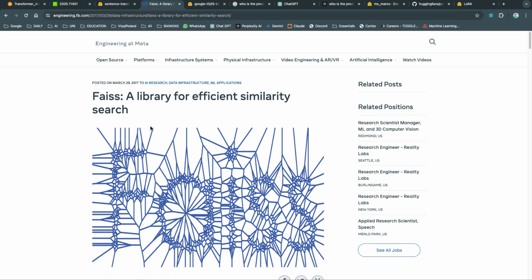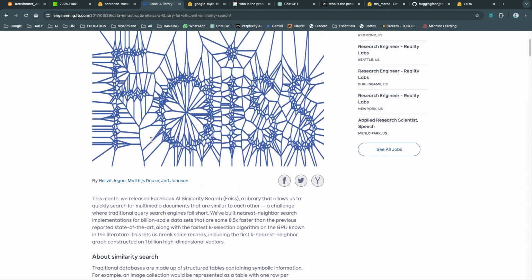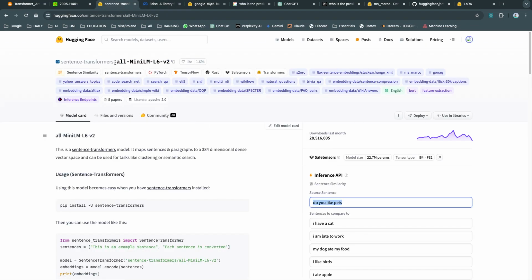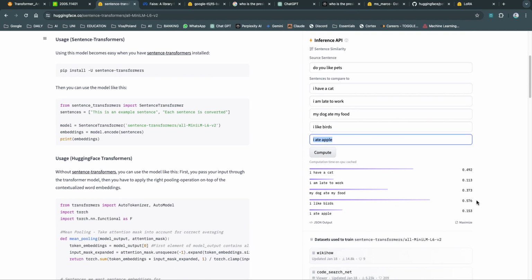If you want to go deeper, this website provides more information on why this is faster than other document retrieval methods. And we have something for Sentence Transformers as well here. We also have an interface to play with. If you give in some query, some relevant information, and some irrelevant information, it ranks which information is more relevant to the query and which is not. So in our case, for the question, do you like pets? I like birds is the more relevant answer. I ate apple is the most irrelevant answer.